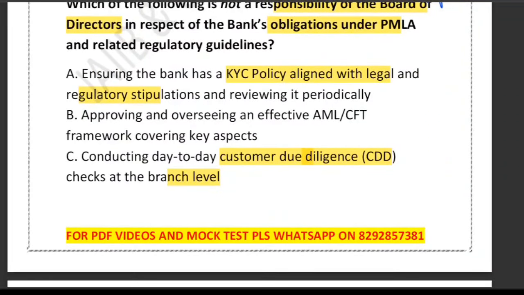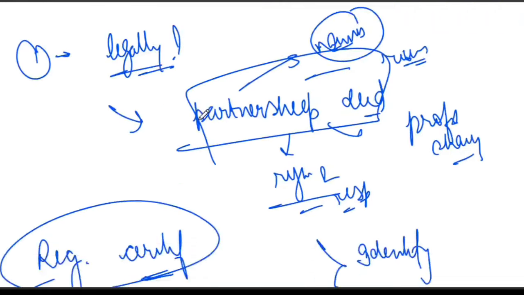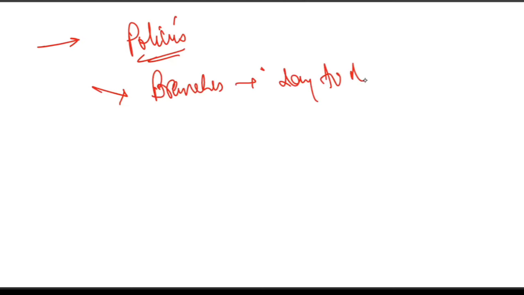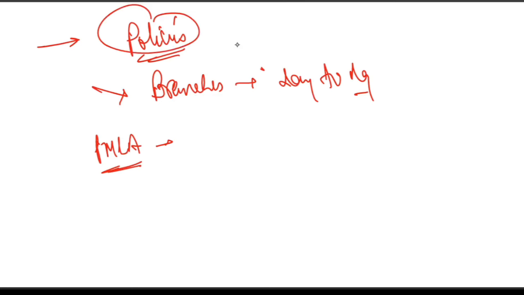So now to understand this question, remember the simple idea. Let me tell you the simple idea that you must keep in mind about the responsibility of the BOD. The first thing is that the board always sets policies, right? And branches, what do branches do? Branches do day-to-day work, right? So under PMLA, Prevention of Money Laundering Act, and RBI guidelines, the board of directors plays only a policy level and supervisory role. Policy level plus supervisory role.